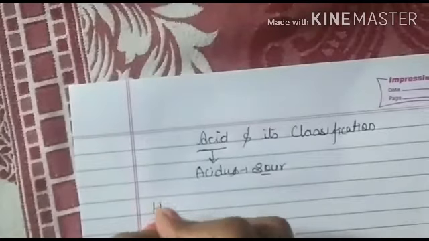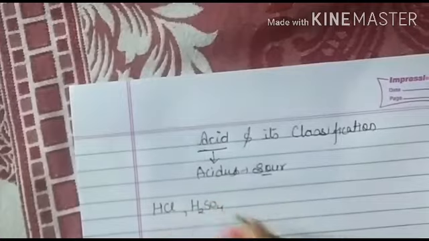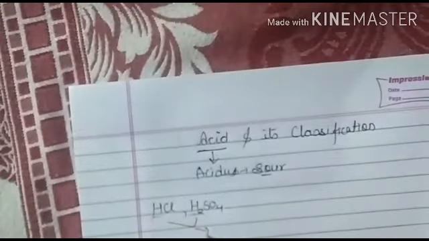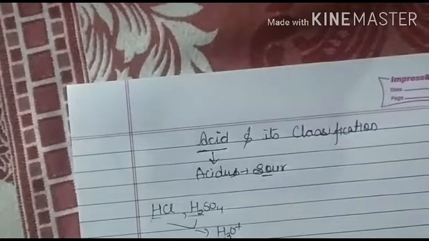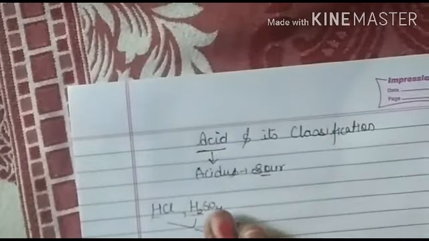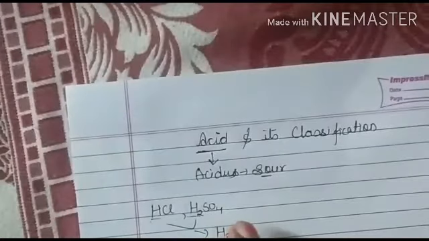For example, I have the acid HCl and the acid H2SO4. Whenever you see these acids, they have a hydrogen atom, and when you dissolve them in water, they release an ion, H3O positive, that is the hydronium ion. So an acid is a substance which contains one or more hydrogen atoms, and when it is dissolved in water, it releases hydronium ions.